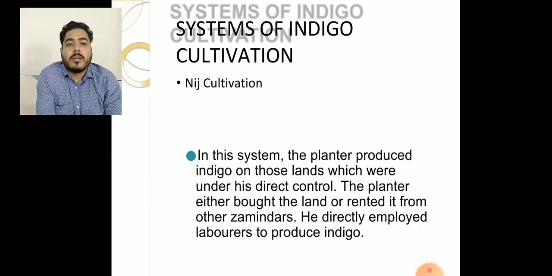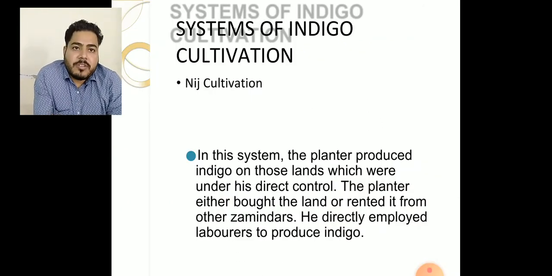Now, the system of indigo cultivation. How did Indian farmers grow indigo? There are two major methods. Number one is nij cultivation and number two is rayat cultivation. Under nij cultivation, in this system, the planter produces indigo on lands which were under his direct control.